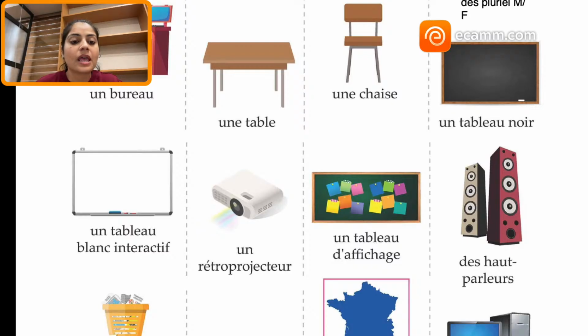Then we have un tableau blanc interactif, un rétroprojecteur, un tableau d'affichage. Now, what is affichage? Notices are called affichage. So un tableau d'affichage is the notice board. Des haut-parleurs means the speakers.